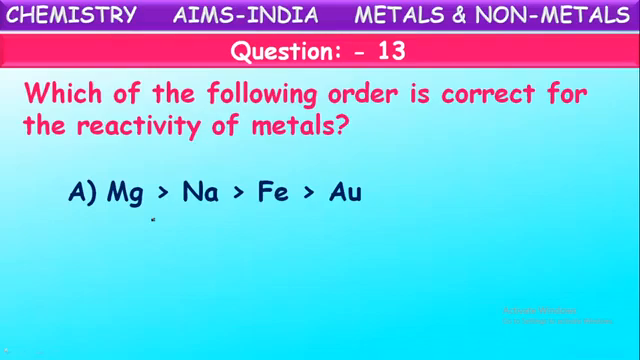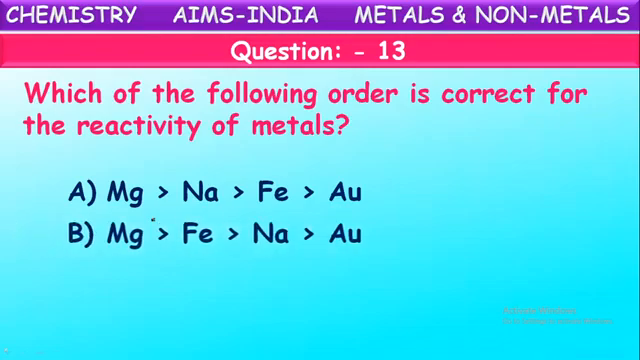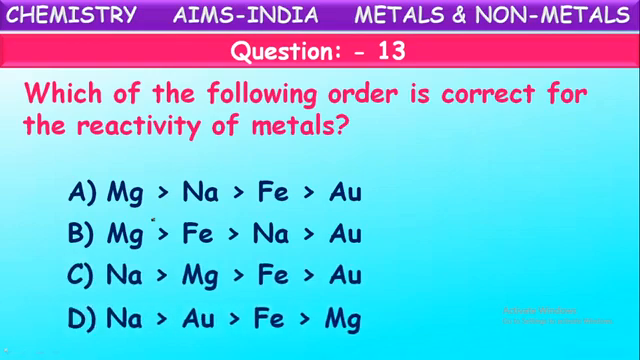Magnesium, sodium, iron, copper, and gold. Magnesium, iron, sodium, gold. Sodium, magnesium, iron, gold. Sodium, gold, iron and magnesium. So which is the correct increasing order or decreasing order of reactivity of metals? See, out of these, three kinds of metals are given: highly reactive metal, least reactive metal and certain reactive metals. See, which is the highly reactive metal among these all?